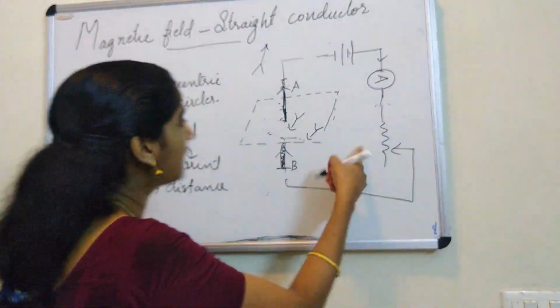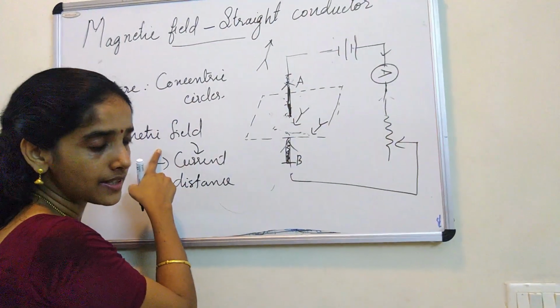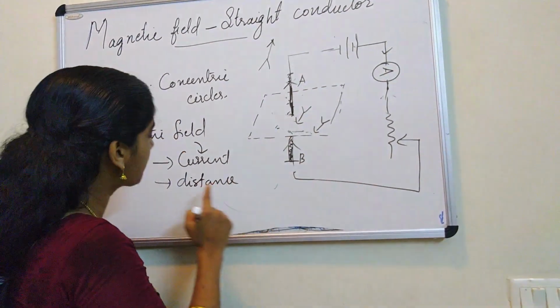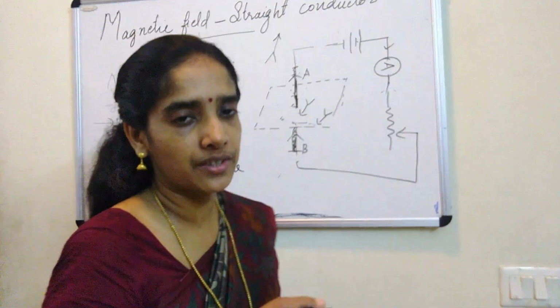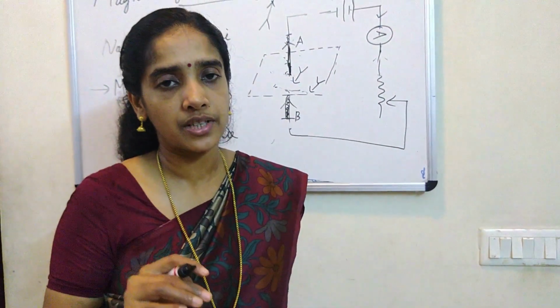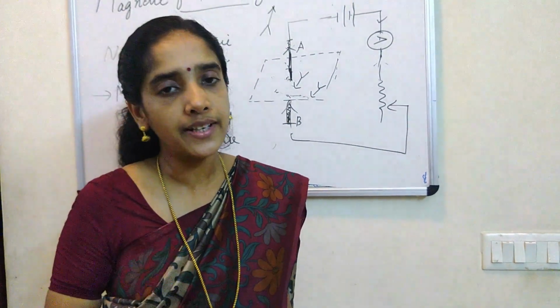As you increase the current, the strength of the field increases. As you reverse the current, the direction of the field also reverses. And as you take the compass away from the conductor, the deflection decreases. Why? Because the strength of the field decreases.